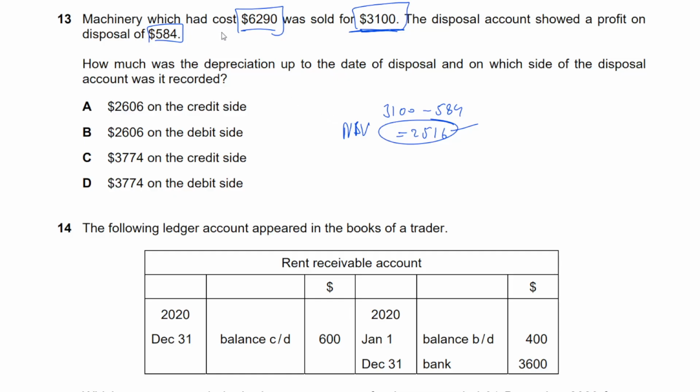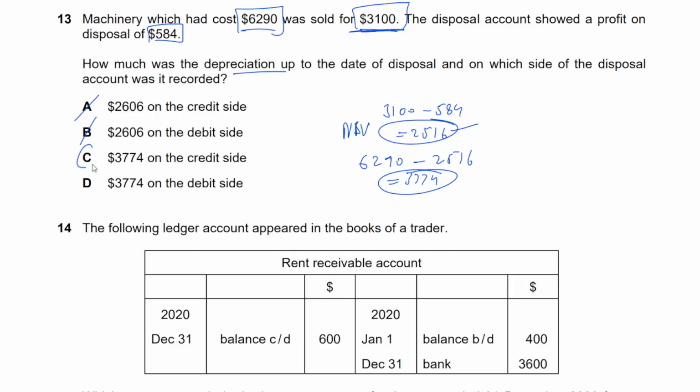Next, we can find the provision for... wait, what am I doing? What's the question? Let's just confirm. How much was the depreciation up to the date of disposal, and on which side of the disposal account was it recorded? The depreciation to the date was 6290 minus 2516, which is the net book value. 6290 minus that is 3774. We know the answer is 3774. Where does that appear on the disposal account? You should know that accumulated depreciation appears on the credit side of the disposal account, right?